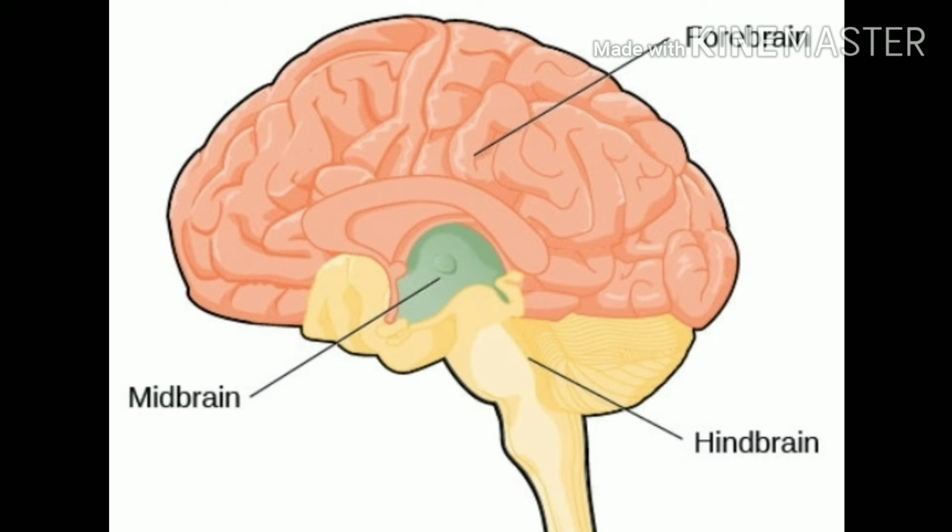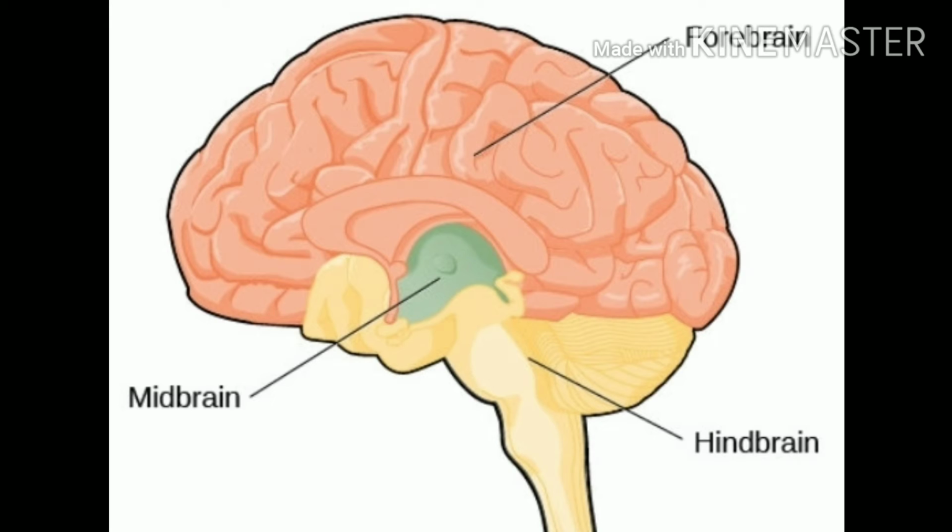Now the midbrain. It is the mid portion between the forebrain and hindbrain. It transmits signals from the hindbrain and forebrain. It helps in controlling vision, hearing, temperature, etc. Now what is the hindbrain? It controls and coordinates the heart rate, blood pressure, breathing, walking, sleeping, etc.